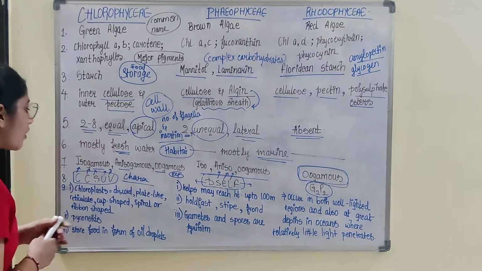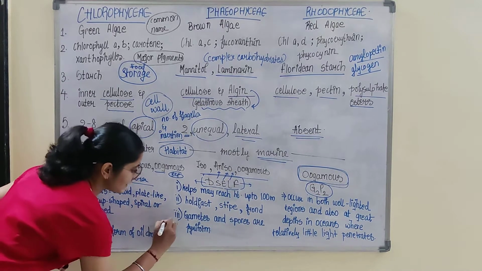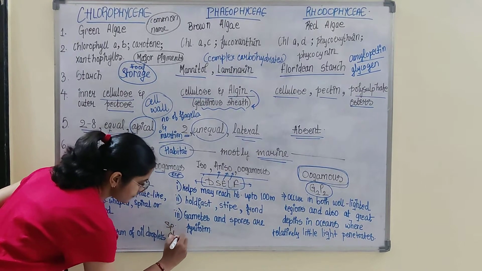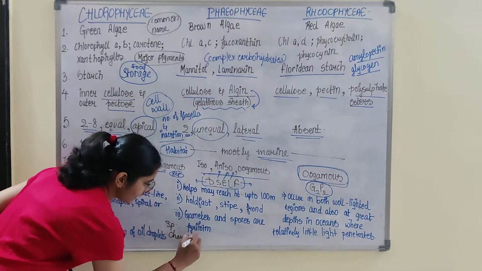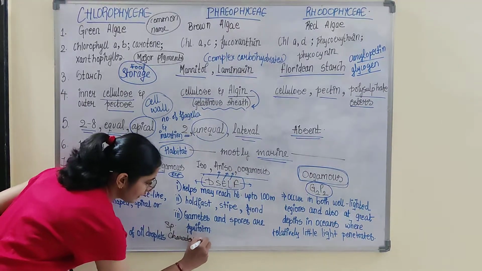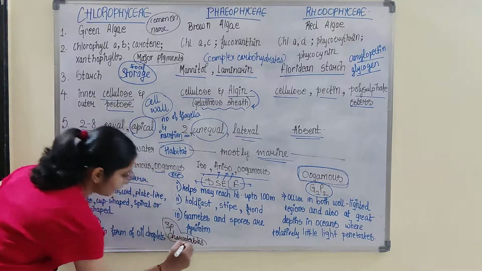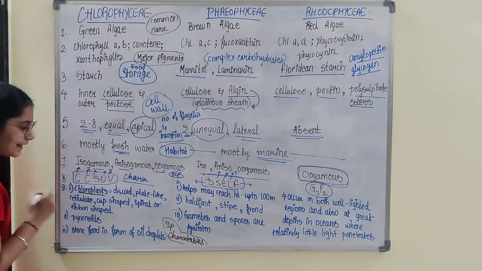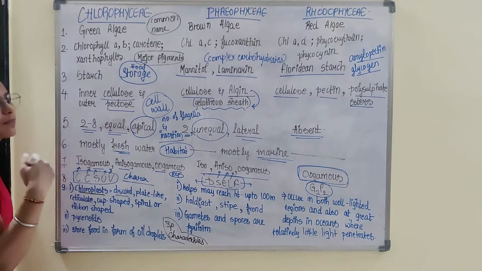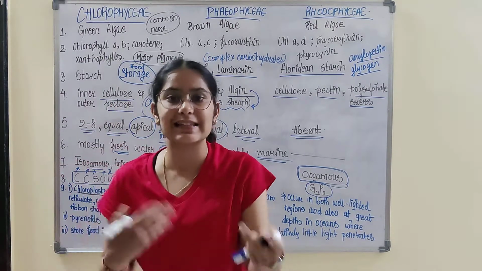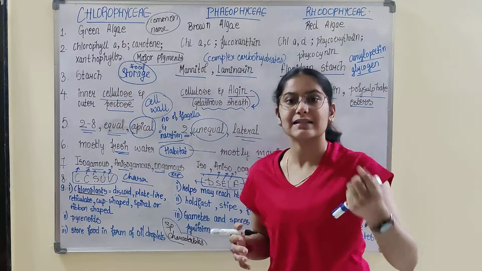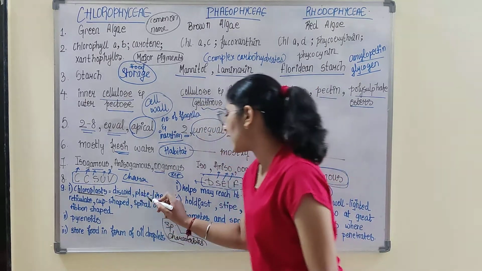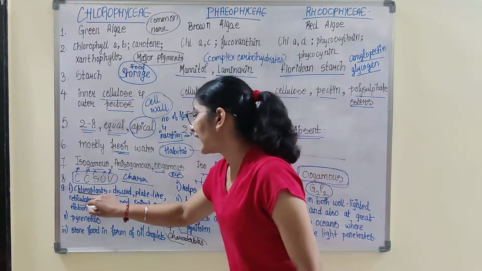Now, on the basis of some special characteristics that are found only in these types of algae. In green algae, the chloroplast can be of various shapes, like discoid, plate-like, reticulate.